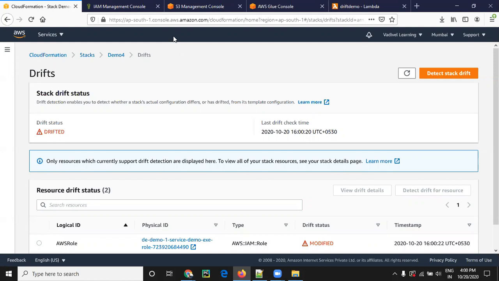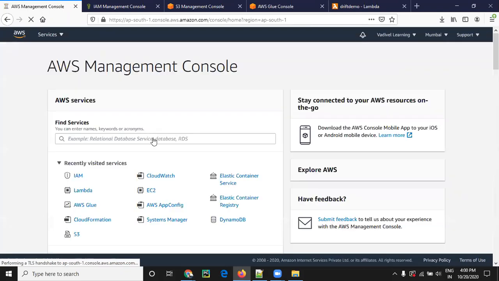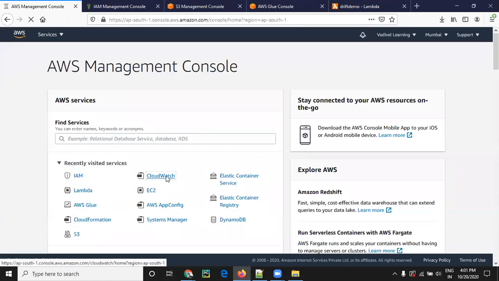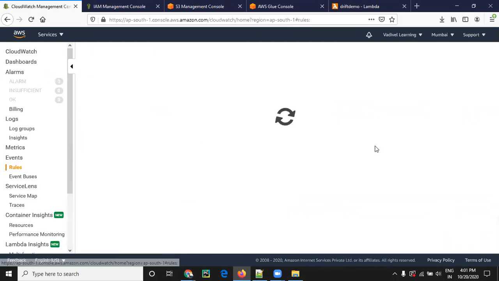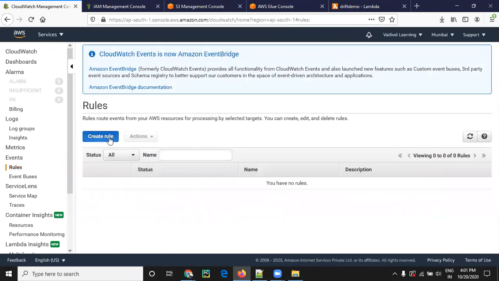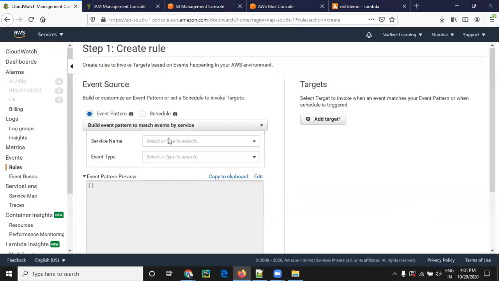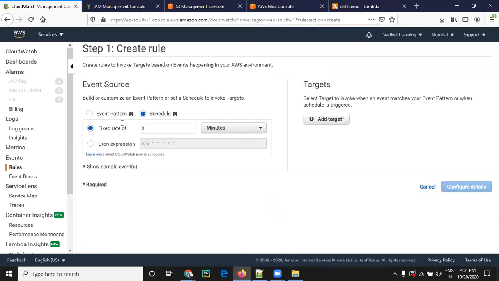So I will finish, I think the time has exceeded. To automate this, we have to go to CloudWatch. There, if you schedule it for a specific time period, it will trigger that lambda at that specific time, and every day it will detect whether drift is there. Just go to rules. Yeah, here you can create a rule. Schedule it, and give the cron expression.